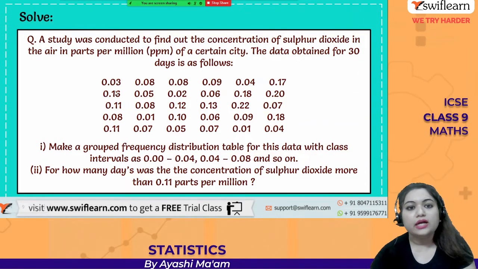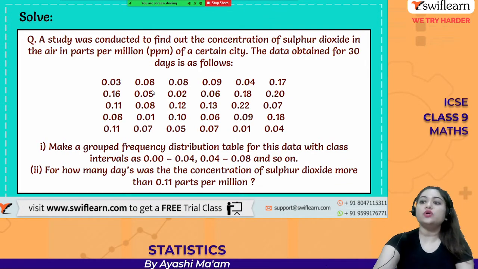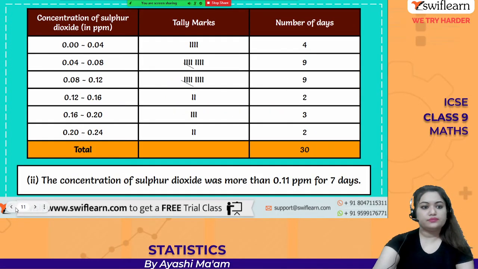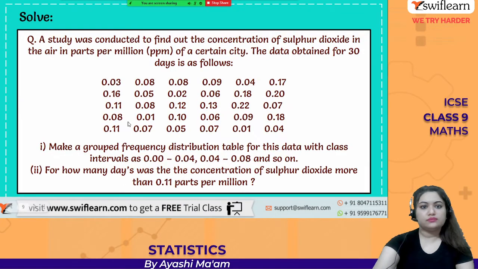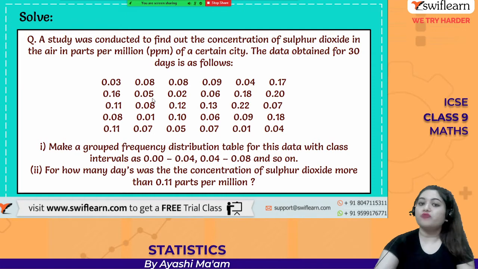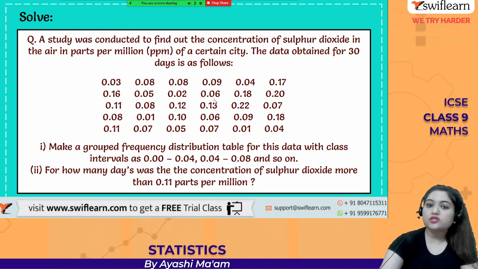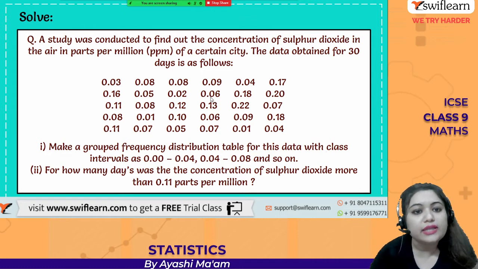So simply look at this data, 0.04 to 0.08. You can take this 0.05 over here, so 1, then 0.06 also over here, so we will get 2.